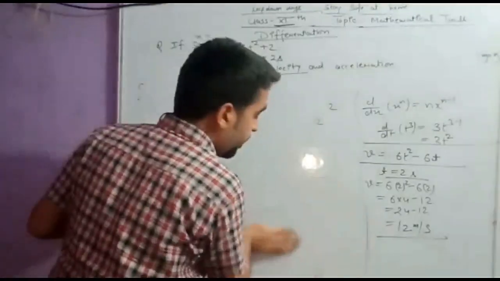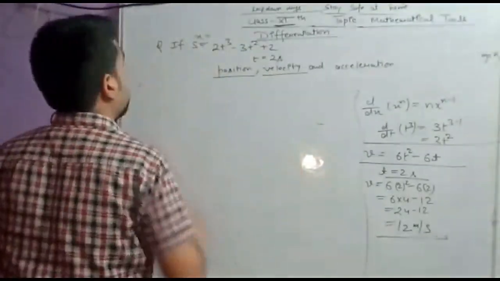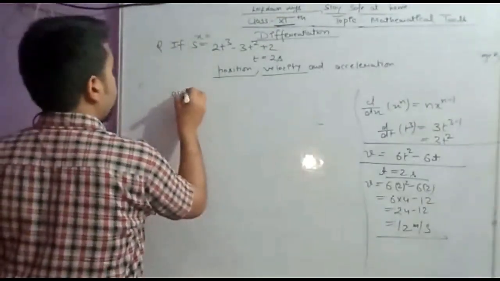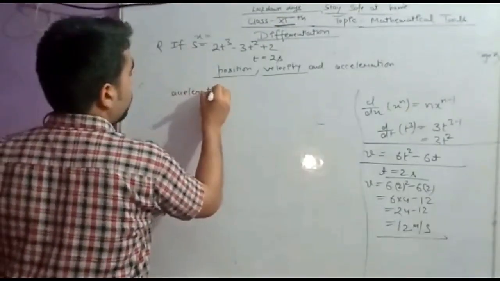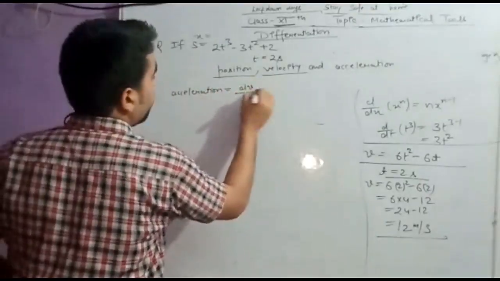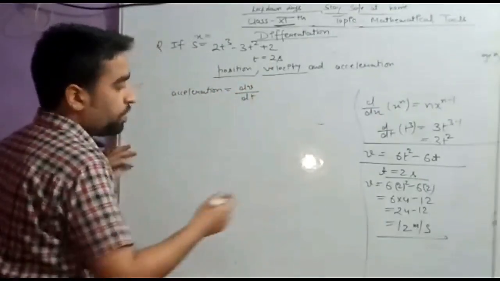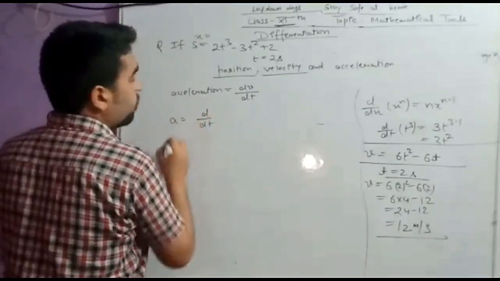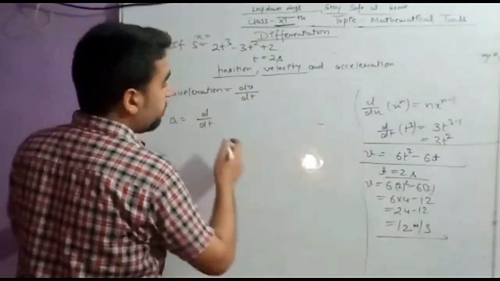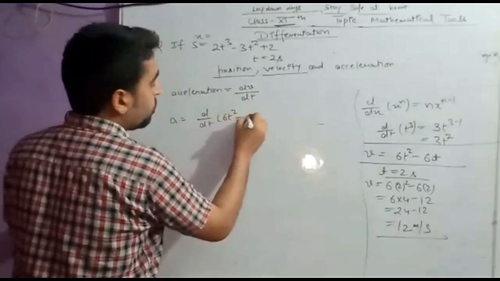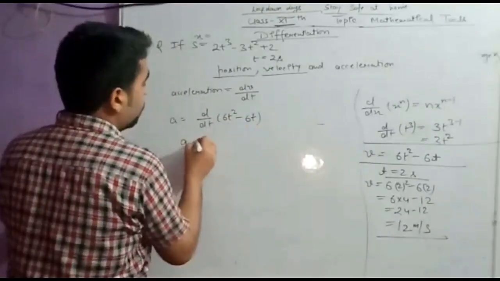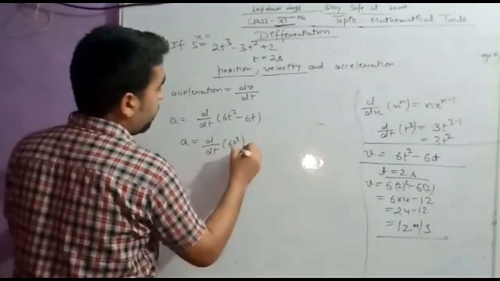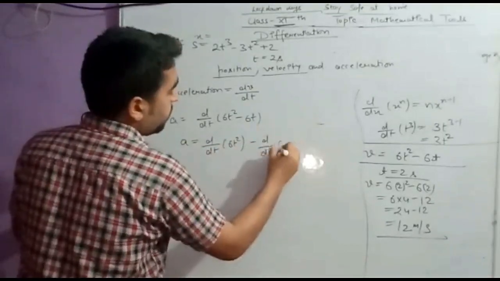So students, let us calculate the acceleration of the object. What is the formula for acceleration? We already know that acceleration is the rate of change of velocity. Velocity we have already calculated. So acceleration a is equal to d upon dt of v. Substitute the value of velocity. This was 6t square minus 6t. So this will be d upon dt of 6t square minus d upon dt of 6t.